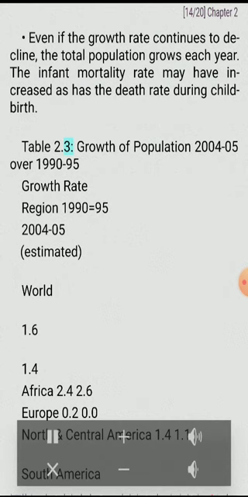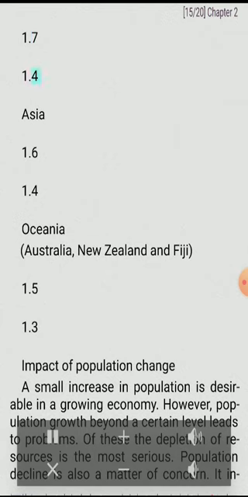Table 2.3. Growth of population 2004-05 over 1990-95. Growth rate by region, 1990-95 and 2004-05 estimated. World 1.6, 1.4. Africa 2.4, 2.6. Europe 0.2, 0.0. North and Central America 1.4, 1.1. South America 1.7, 1.4. Asia 1.6, 1.4. Oceania, Australia, New Zealand and Fiji 1.5, 1.3.